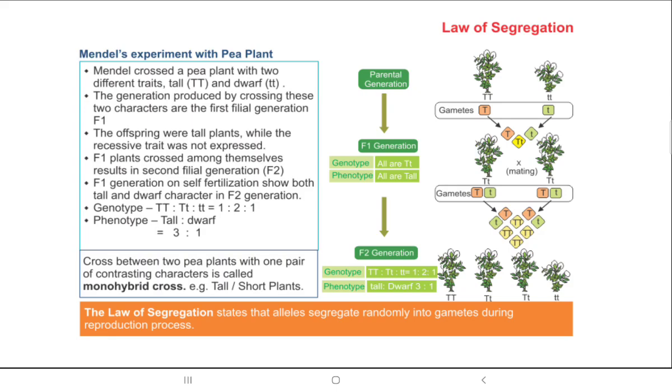The second law, as we discussed, is the law of segregation. In this, you see how the traits are divided from the parent generation to the next generation. In this, Mendel saw that in the first generation the same kind of answers were coming. The process is the same: tall is dominant, so every time the tall is dominant. So what did Mendel do?